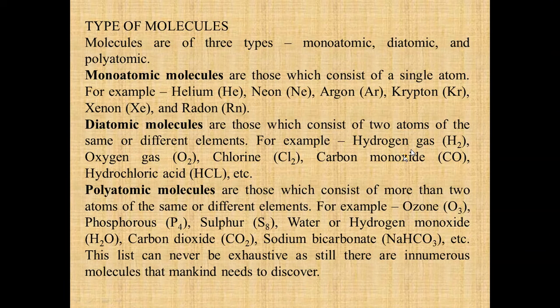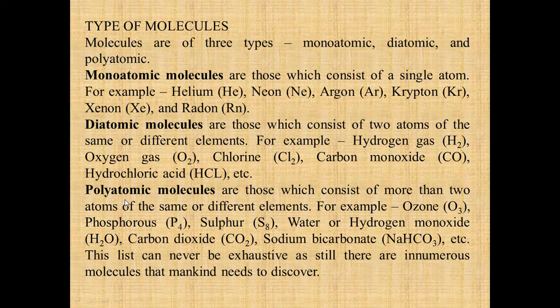For example, hydrogen gas, H2, that means two atoms of hydrogen, two atoms of oxygen, two atoms of chlorine. Then carbon monoxide, it consists of carbon as well as oxygen. Then hydrochloric acid, it consists of hydrogen and chlorine, and so on.